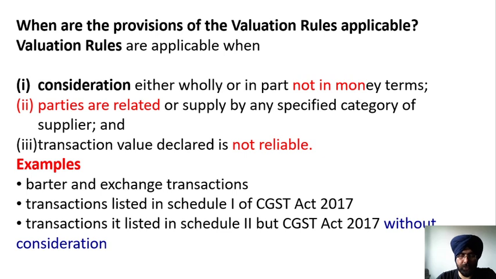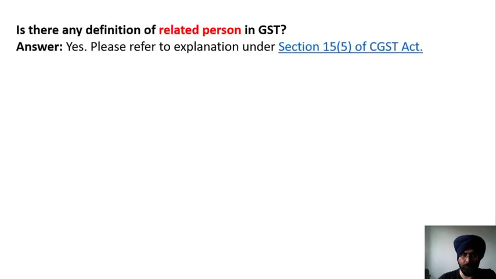Then in that case, valuation rule will apply under GST. Similarly, where the transactions are listed in Schedule 1 of the CGST Act 2017, in those cases also valuation rule will apply, because these are transactions between related parties. Similarly, there are certain transactions for which no consideration is charged, like those mentioned in Schedule 2. For these transactions, valuation rule will apply. So what is a related person under GST?